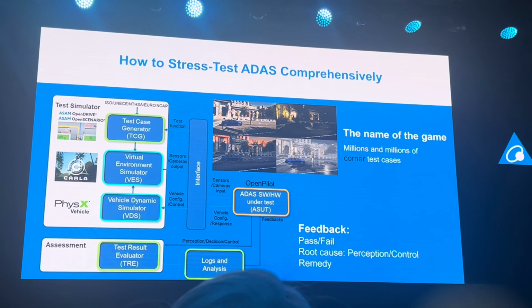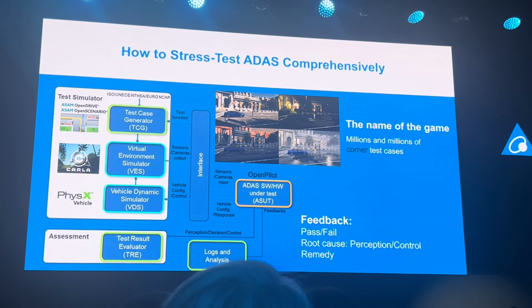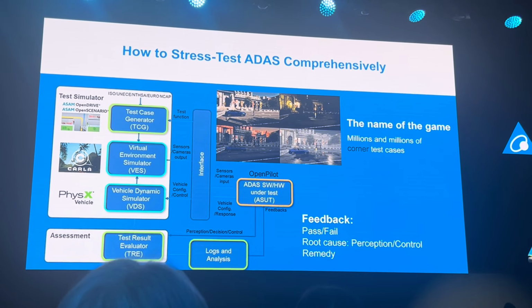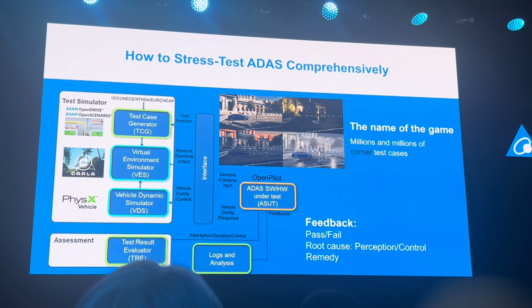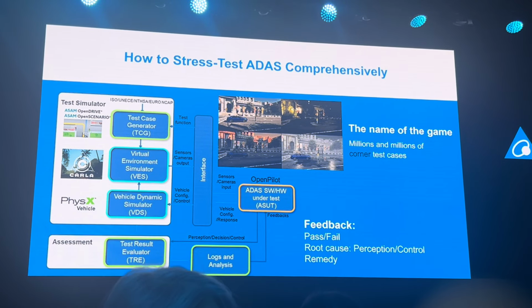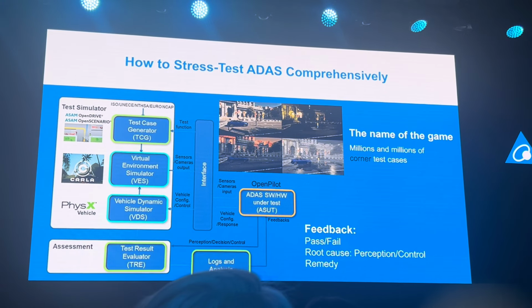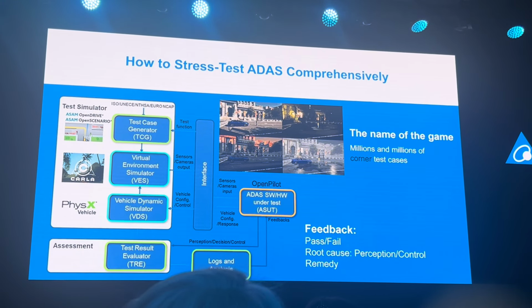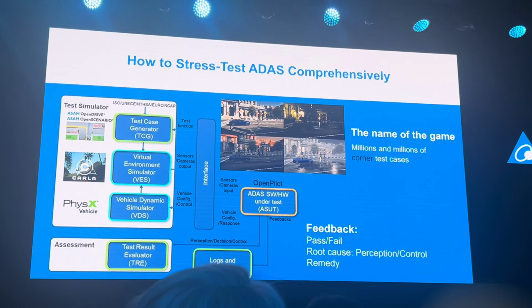So that's easy, like when you take an exam, your professor tells you you pass or you fail. Second, if the ADAS system fails a test, it can tell you which part of the ADAS system, the perception engine or the control engine, is responsible for the failure. So it's like when you take an exam, the professor can tell you that this part of the material you are not very familiar with, that's why you fail, okay?